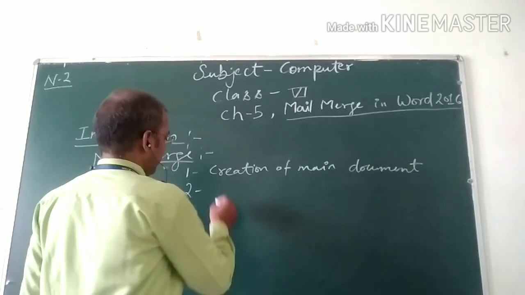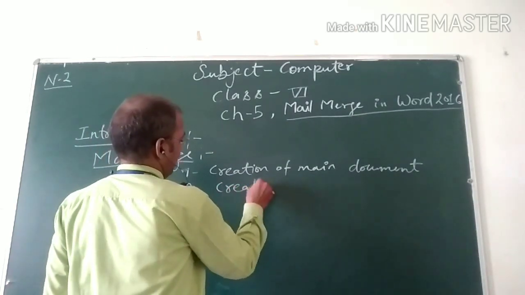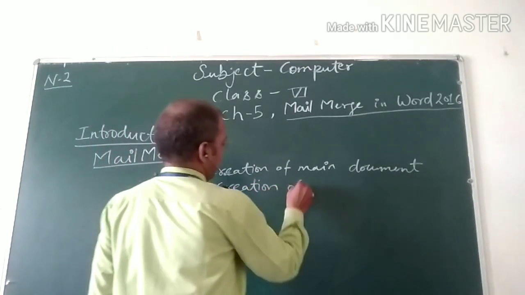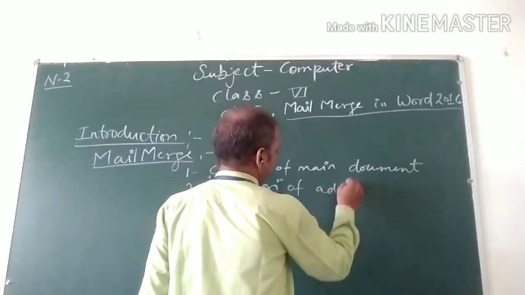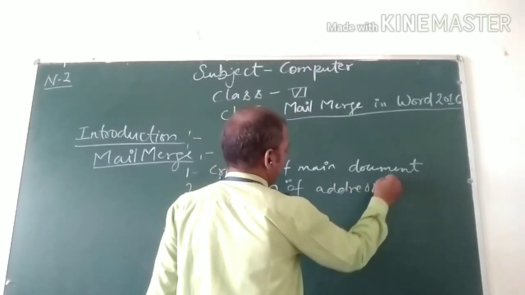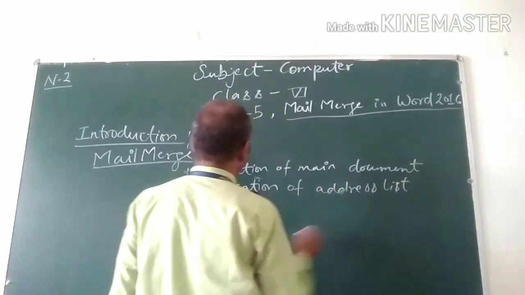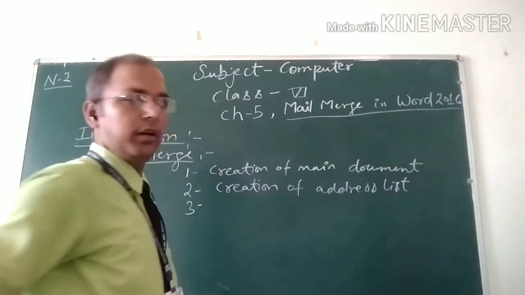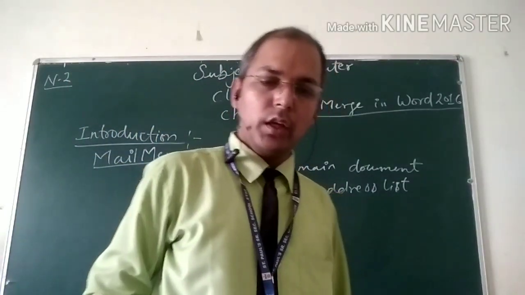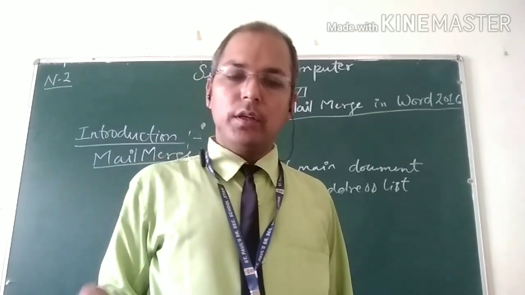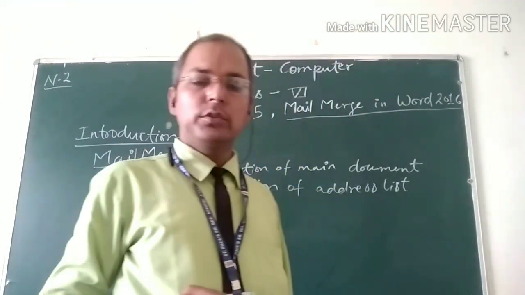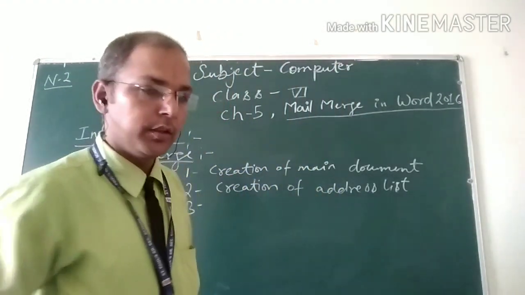Second is the creation of the address list. And third is merging the main document with the address list to produce various letters.